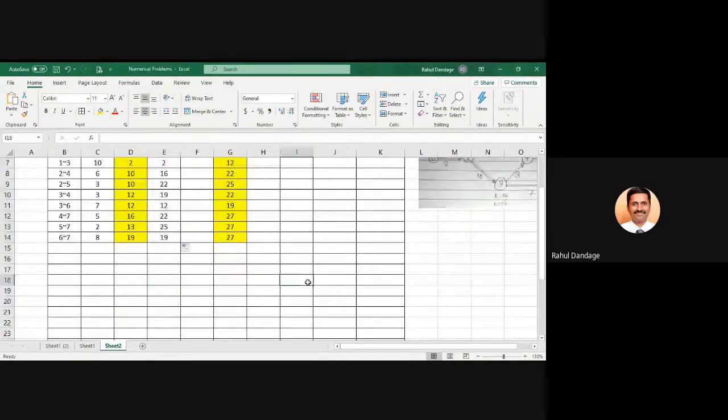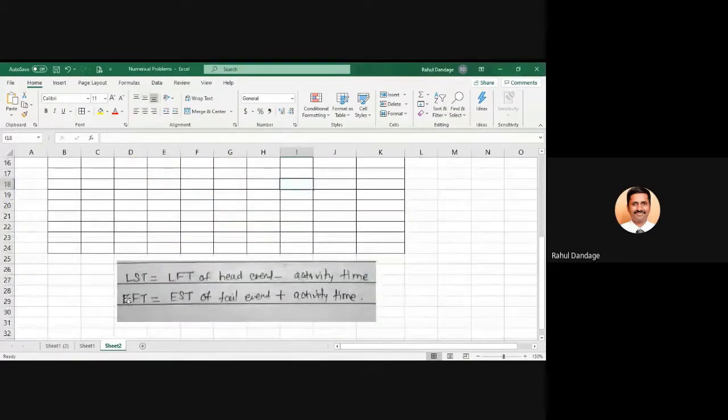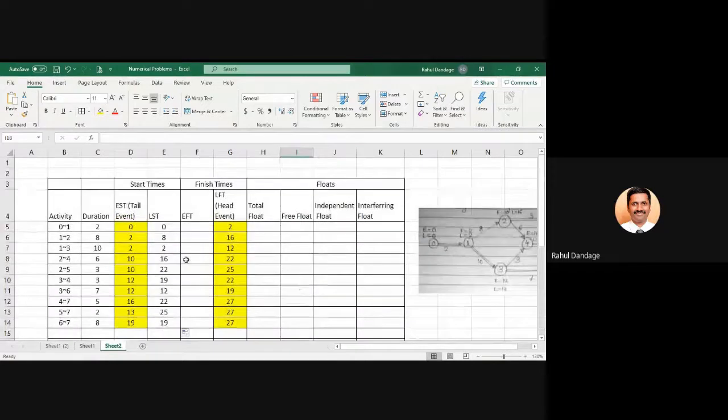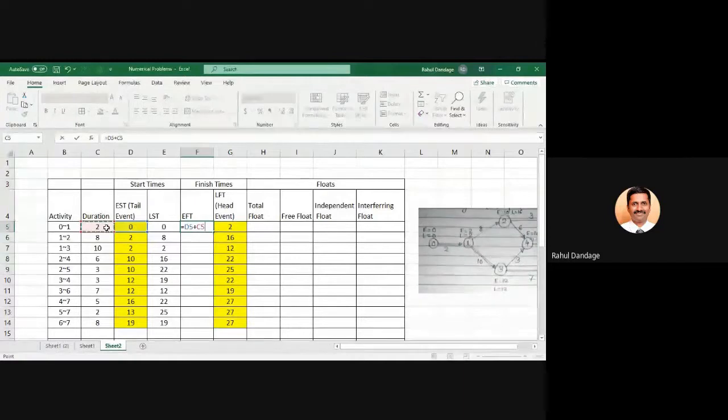Now we will go for the next formula. Calculation of EFT is equal to EST of tail event plus activity duration. Now EST of tail event is this column plus activity duration is this column. So EFT will be equal to EST of tail event plus activity duration, and likewise you can calculate for all.